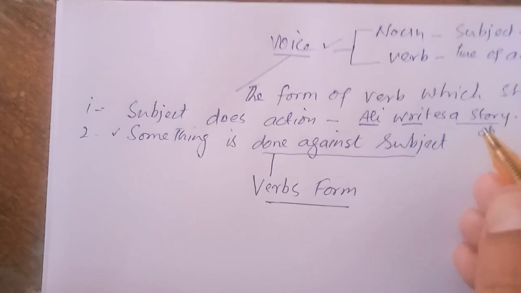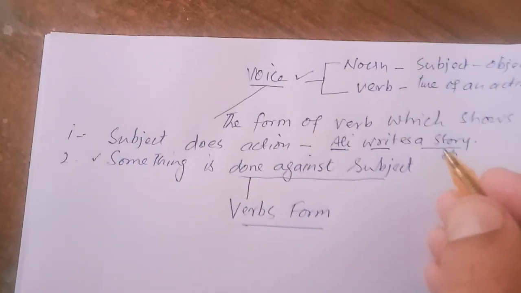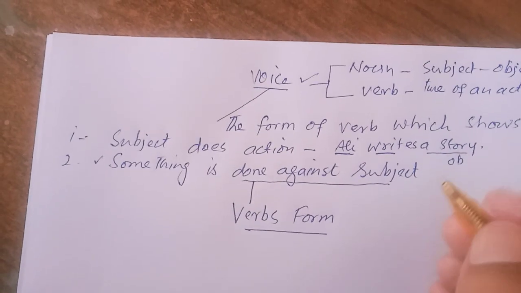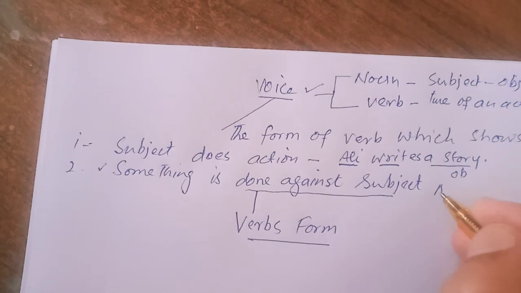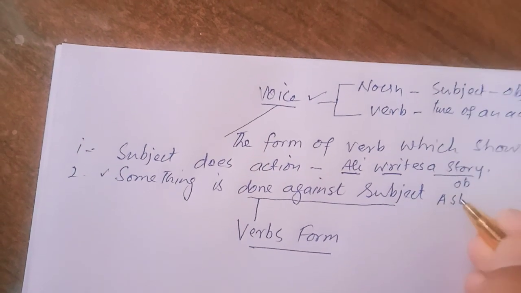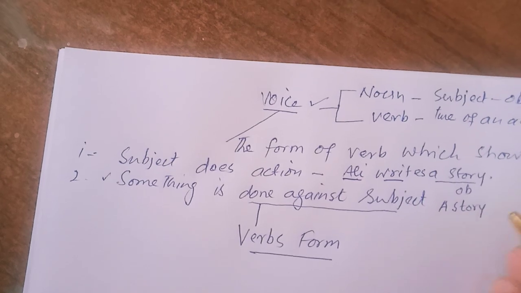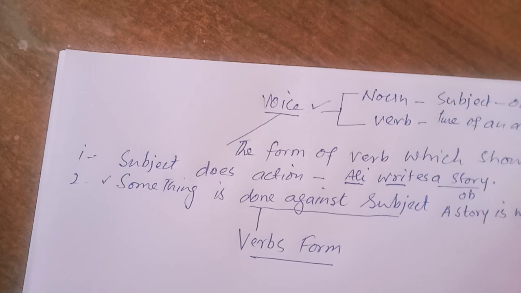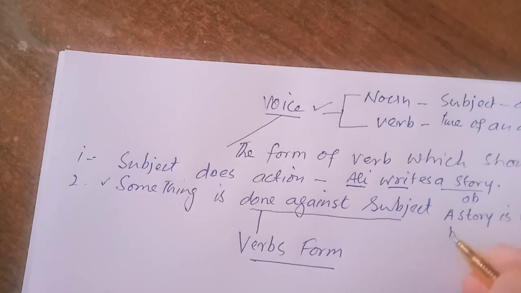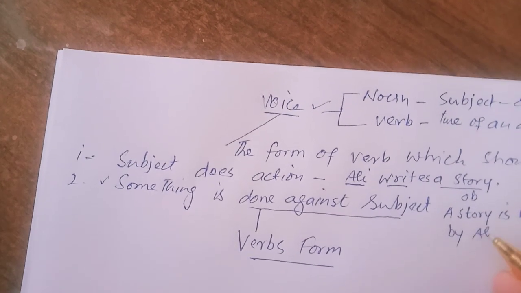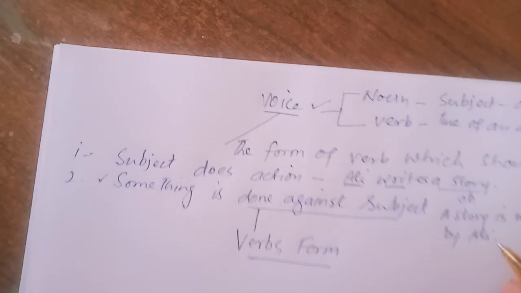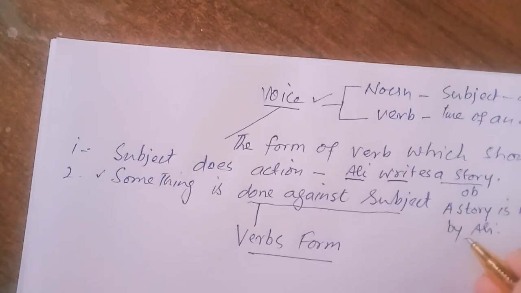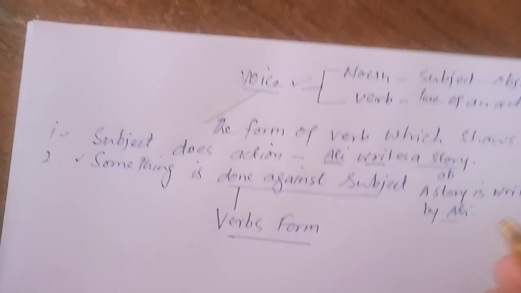For example, we have the example of Ali writes a story. Now we will change it into passive voice. So a story is written by Ali. Now in this sentence, action is done against Ali.